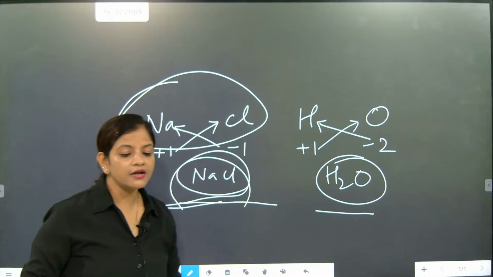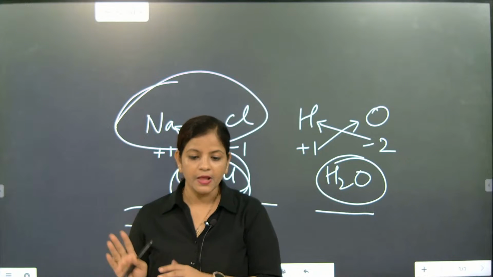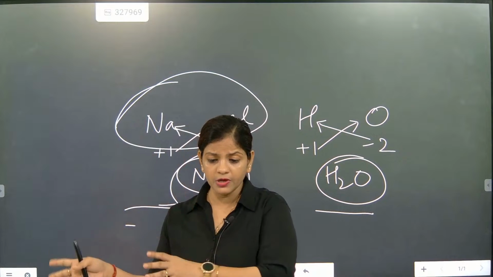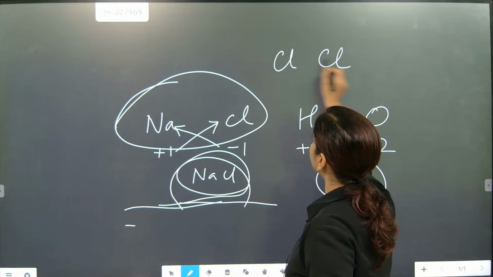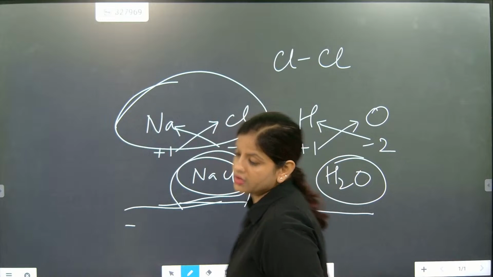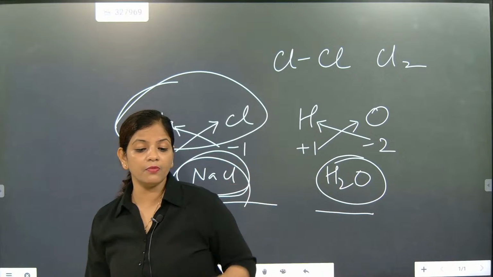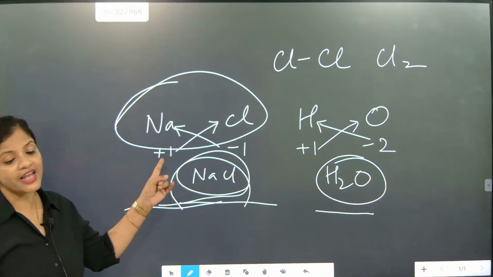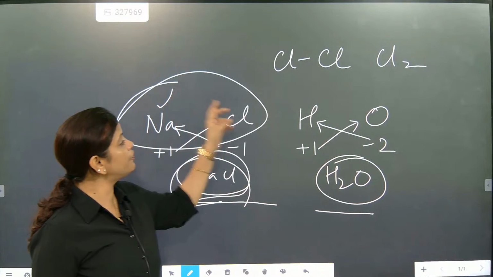He explained that different types of elements join together in fixed proportions, but he was not able to explain this. If chlorine and chlorine combine together, they make Cl2. That is called a homogeneous diatomic molecule. This other one is a heterogeneous diatomic molecule, which contains two different elements.